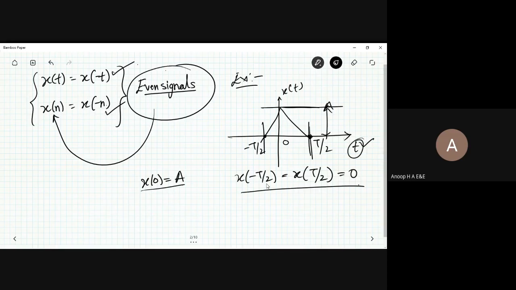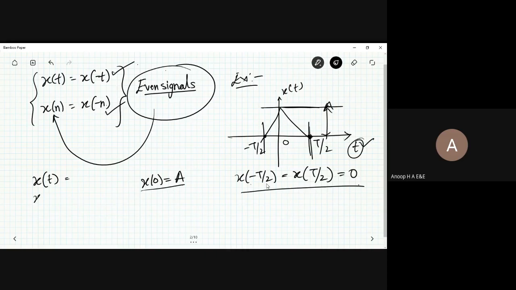I'm going to draw a conclusion after I make you understand whether this is an even signal or not. This is definitely an even signal, and I'm just going to prove it right now. Now I have three values: x of 0, x of minus t by 2, and x of t by 2, and this is equal to 0.